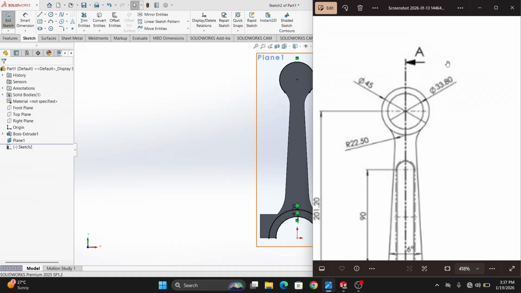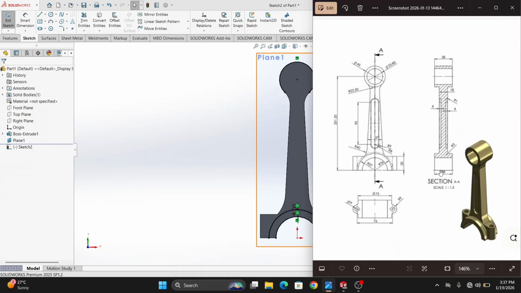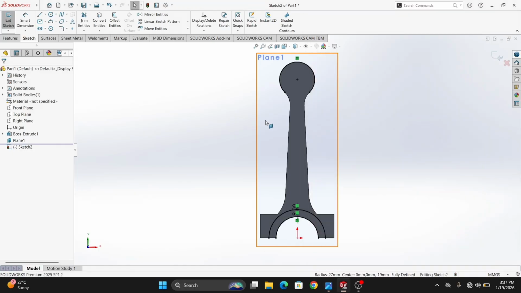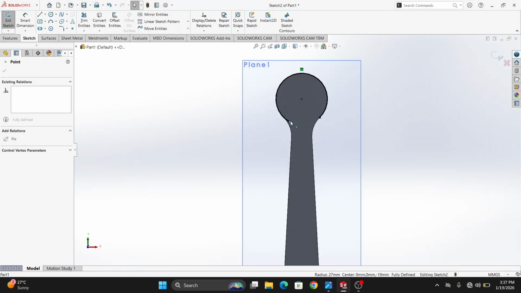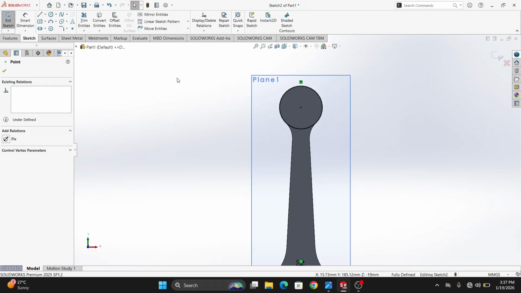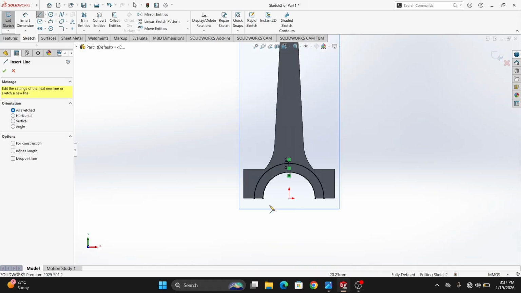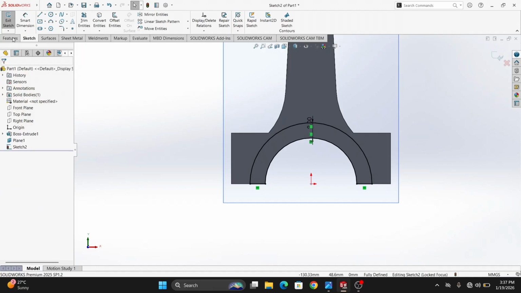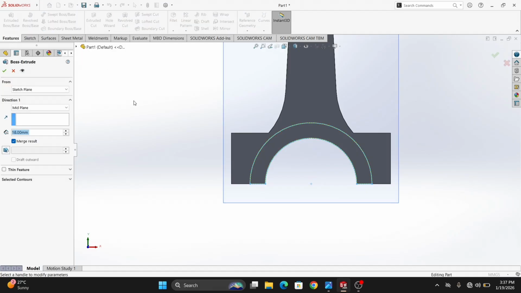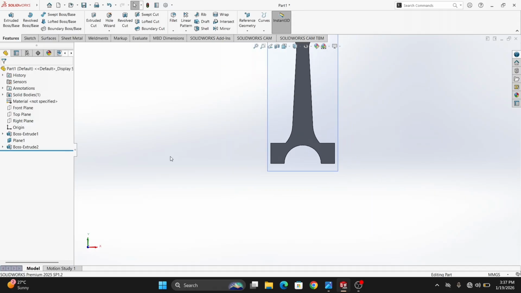Okay. We will extrude it up to 38. Here given is 38. This base and this upper guy, this upper guy we will create. Okay. Okay, this will extend it. Okay. And this will delete. Okay. And one line is there, here to here, and here to here. Escape it. Extrude boss base up to 38. Enter it. Okay.